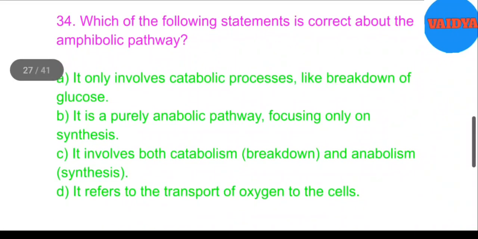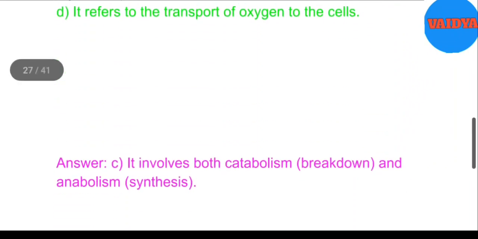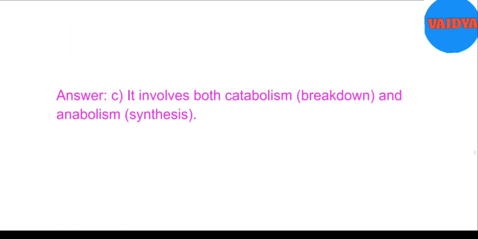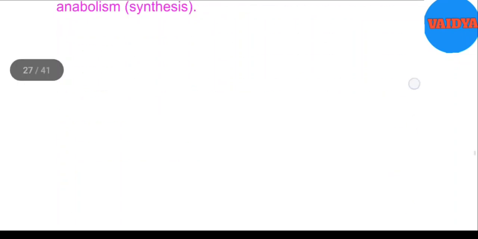34. Which of the following statements is correct about the amphibolic pathway? A. It only involves catabolic processes, like breakdown of glucose. B. It is a purely anabolic pathway, focusing only on synthesis. C. It involves both catabolism, breakdown, and anabolism, synthesis. D. It refers to the transport of oxygen to the cells. Answer. C. It involves both catabolism, breakdown, and anabolism, synthesis.